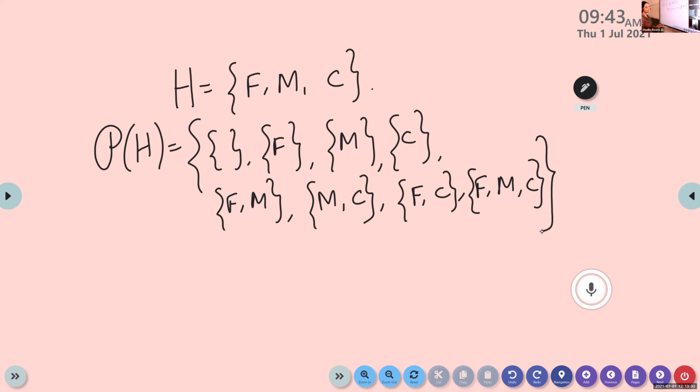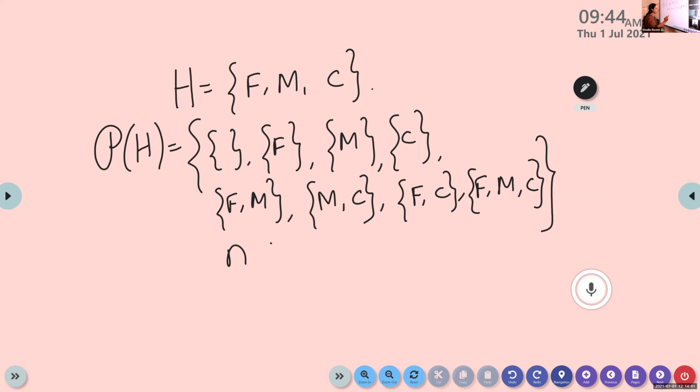How are we writing the possible subsets? First we write empty. Then we write sets containing one element each. We consider F only, then M, then C. Then subsets with 2 elements: FM, MC, FC. All the possibilities over. Then we write the subset containing 3 elements. Is it clear, children? Now look here.